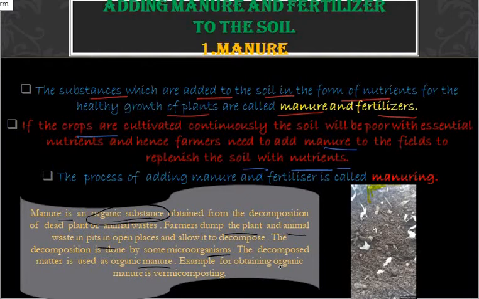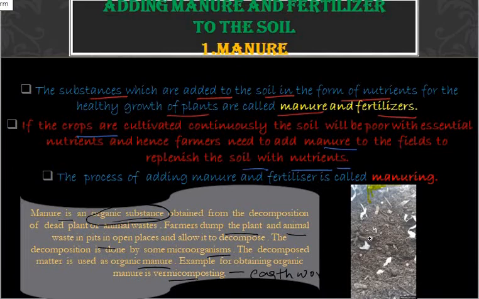The best example for obtaining organic manure is vermicomposting. Vermicomposting is the method where the farmers obtain the manure using organisms, mainly the earthworm. The earthworm is used as an organism which helps in the decomposition, which is nothing but changing the waste into essential nutrients that are very helpful for the soil.